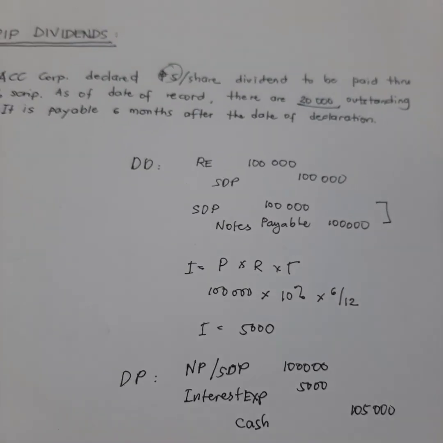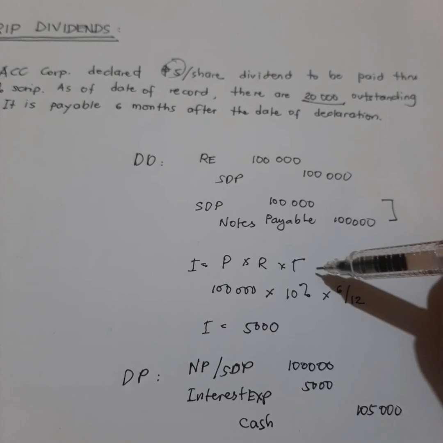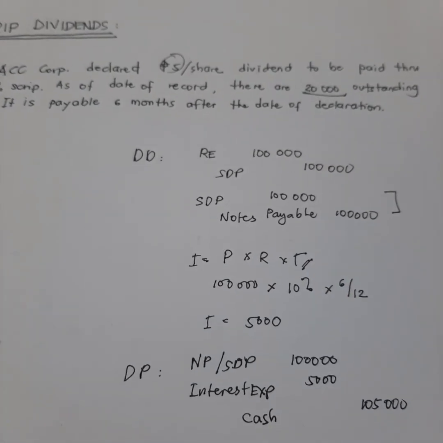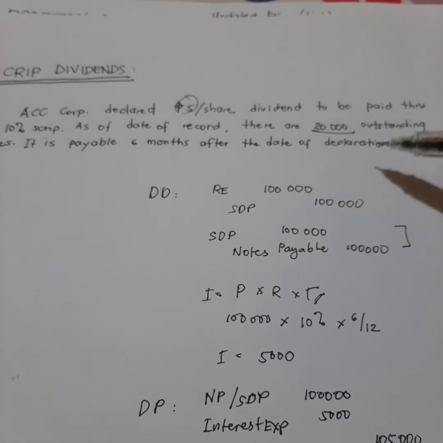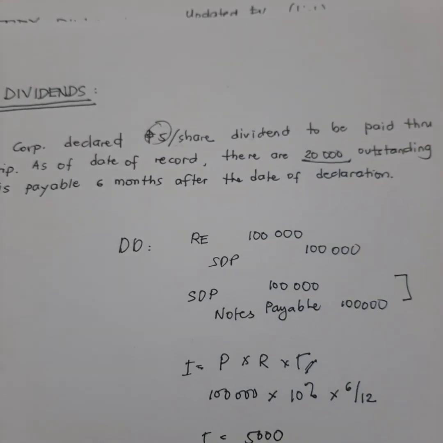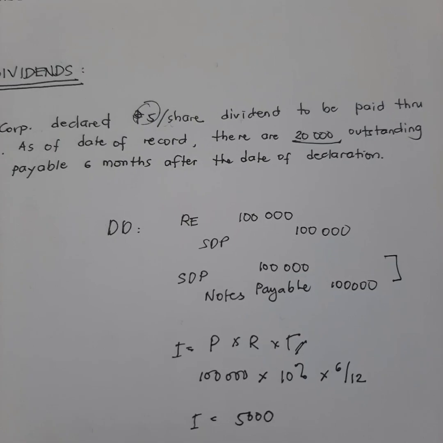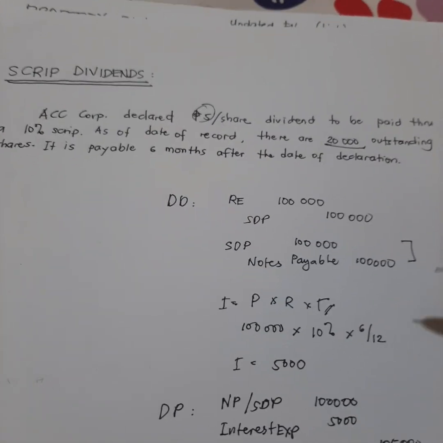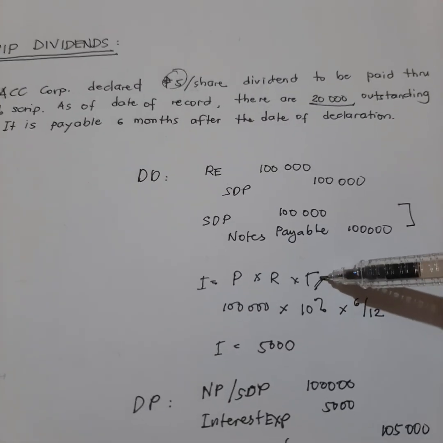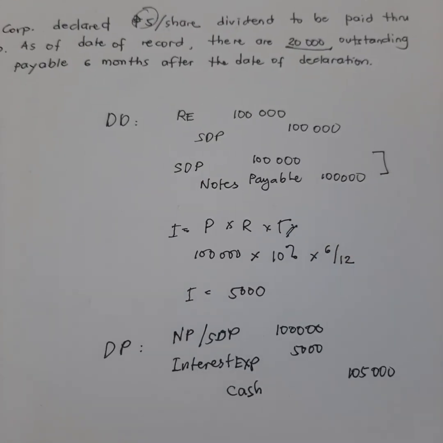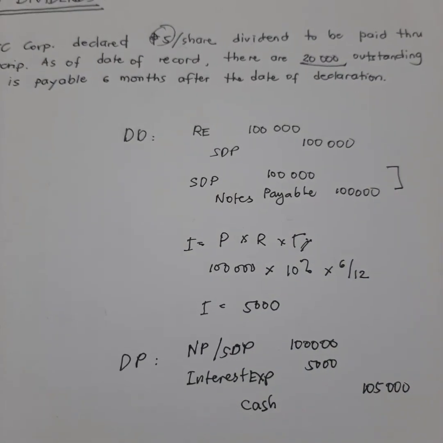Nagkataon lang dito, basta't ang titingnan ninyo, ang start ng time is from the day na na-issue yung script. So, dito, in-assume natin that on the date of declaration, in-issue na rin agad yung script. Okay? So, nung binayaran siya 6 months after the issuance of the script, nag-run na yung interest. Okay? So, that's script dividends. Thank you.